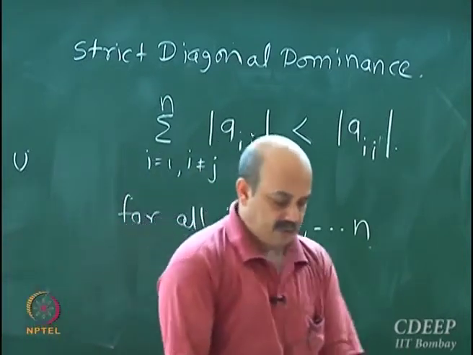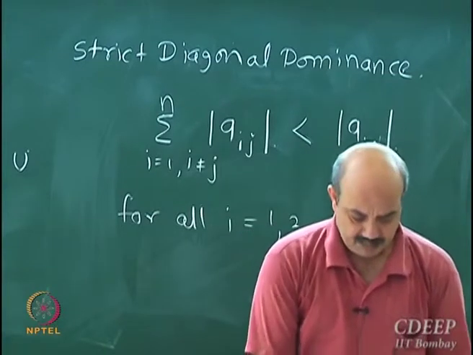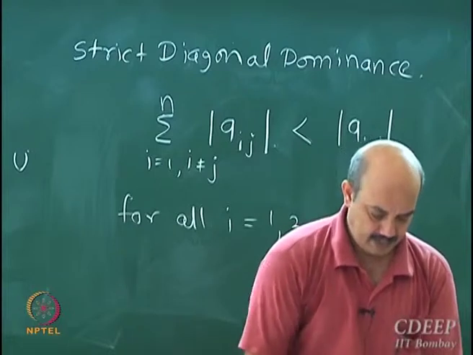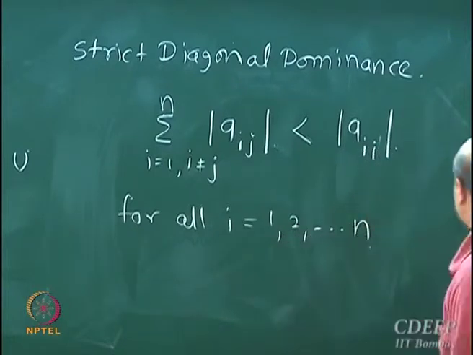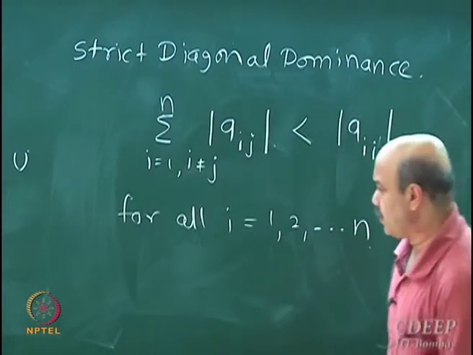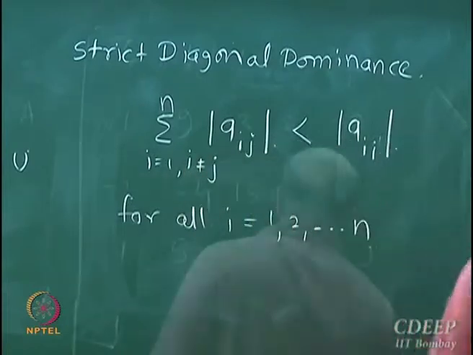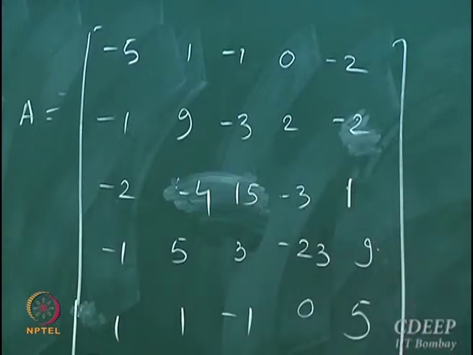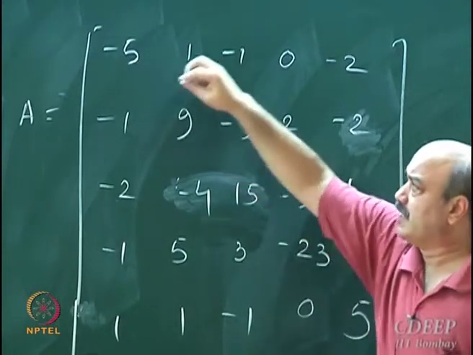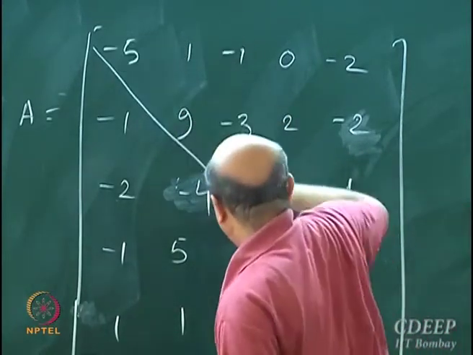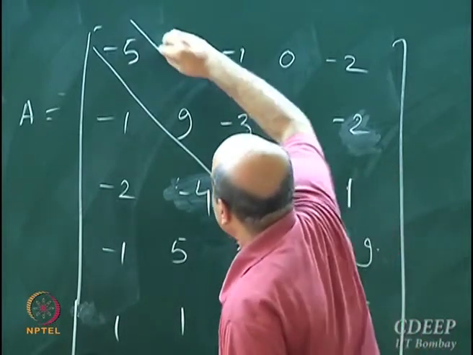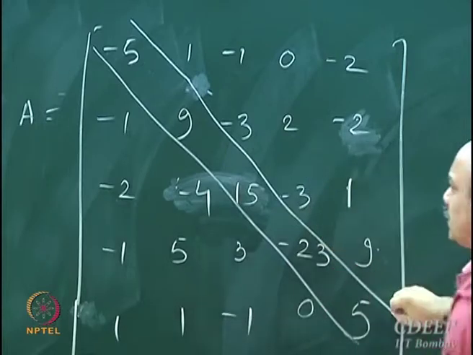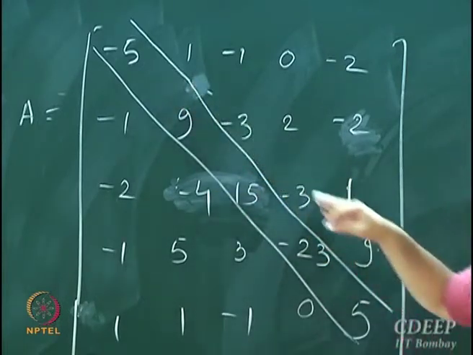Just to give you a simple example, let's say this is my matrix A. These are the diagonal elements.